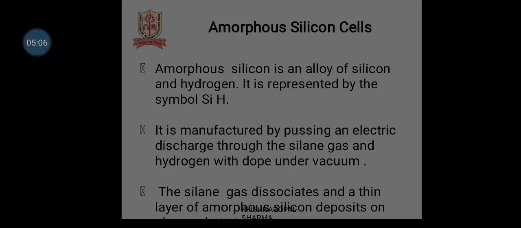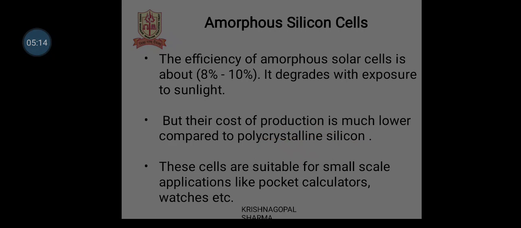The silane gas dissociates and a thin layer of amorphous silicon is deposited. The efficiency of amorphous solar cells is about 8% to 10%. It degrades with exposure to sunlight, but the cost of production is much lower compared to polycrystalline silicon. These cells are suitable for small scale applications like pocket calculators, watches, etc.